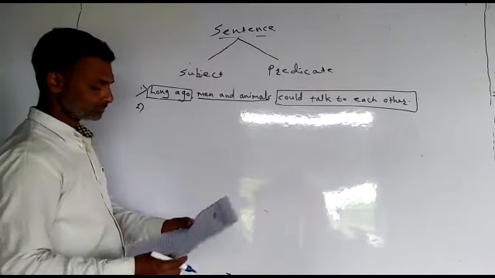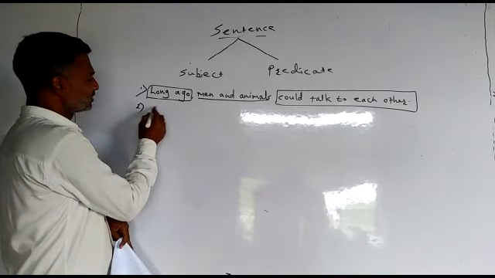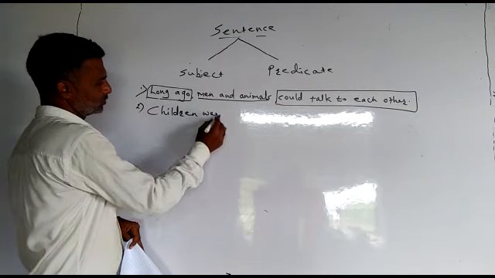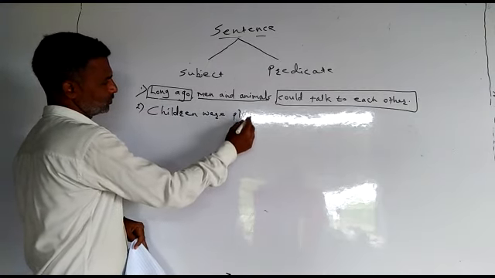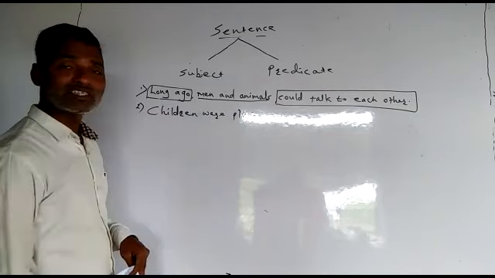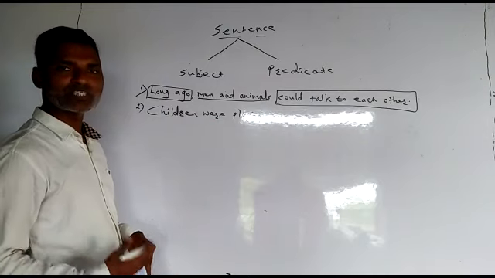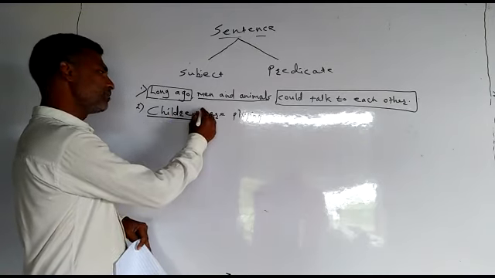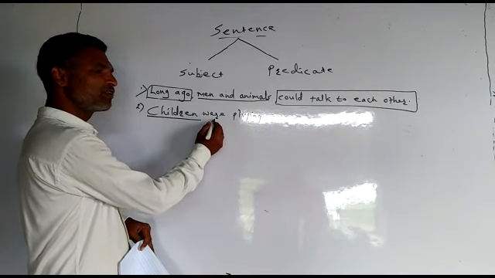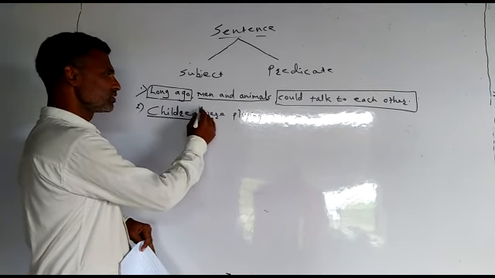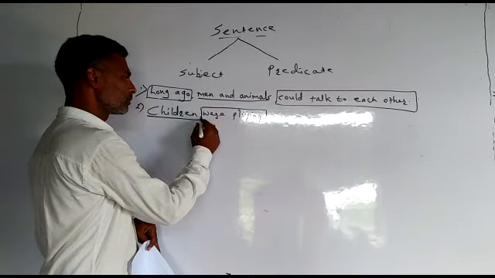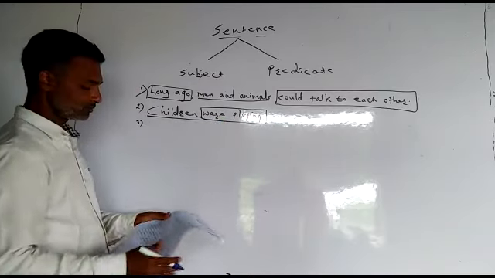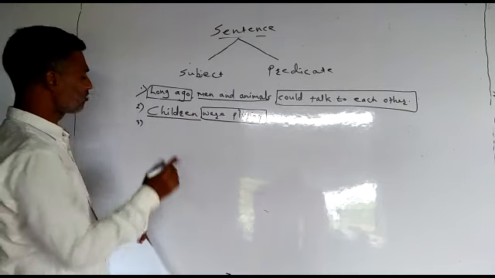Number 2, children were playing. In this example, who is doing the action? Who is playing? Children. So let us underline children. And then the remaining part, were and playing, helping verb, main verb. This is predicate. Number 3, he is the captain of team.